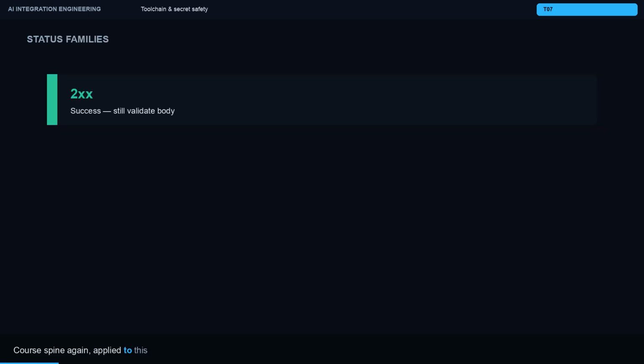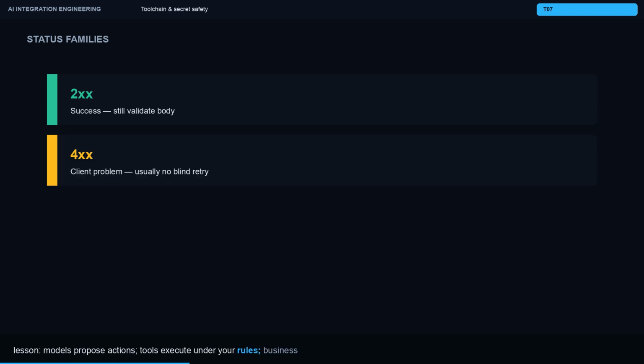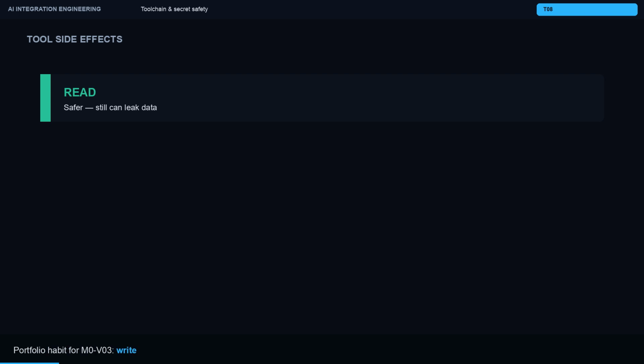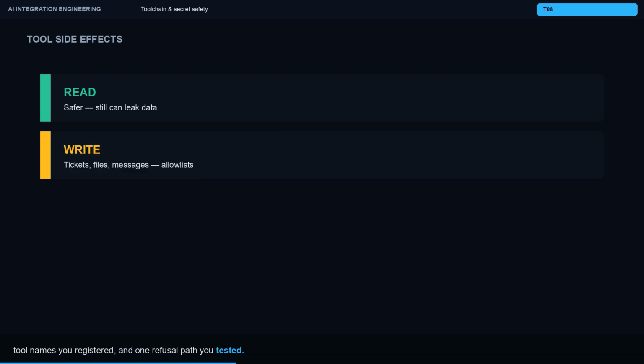Models propose actions, tools execute under your rules, business systems hold truth. Every loose schema pushes failures into the worst place, the model context. Every extra write tool expands blast radius. Prefer clear error returns over silent invented success. Portfolio habit for M0-V03: write the command you will actually run, the tool names you registered, and one refusal path you tested. README quality is engineering, not paperwork after the fact.